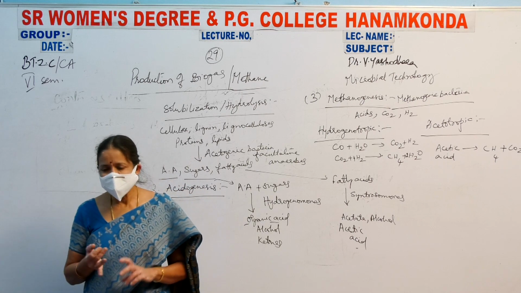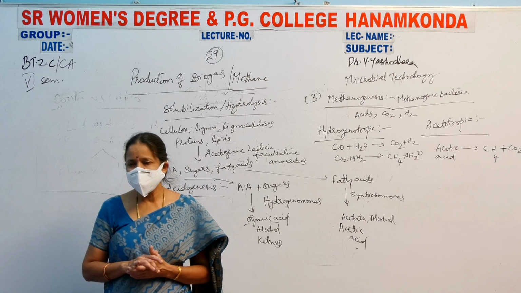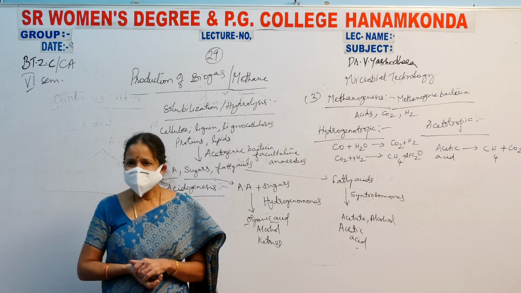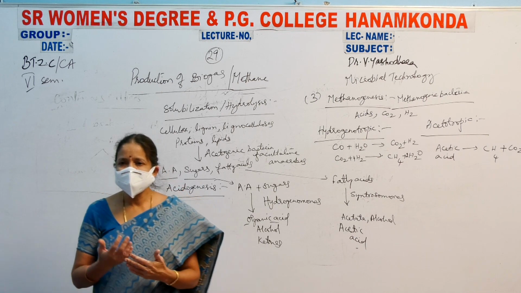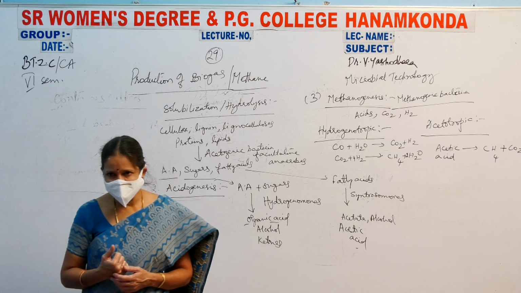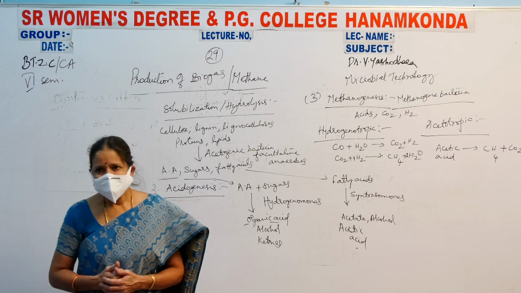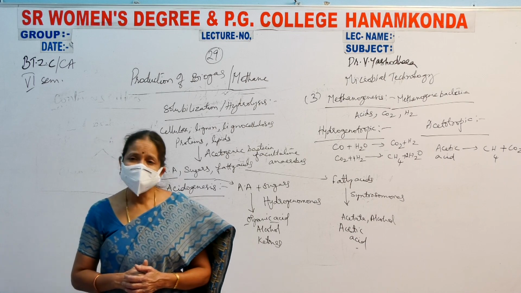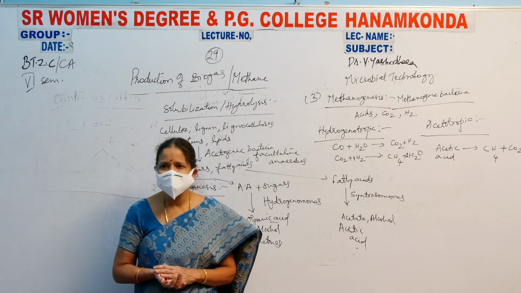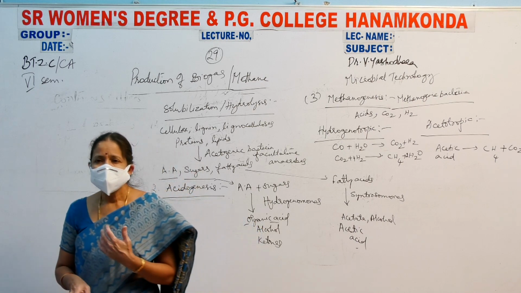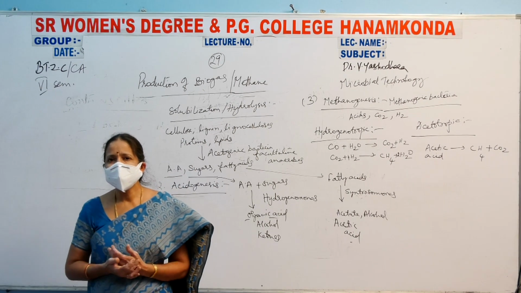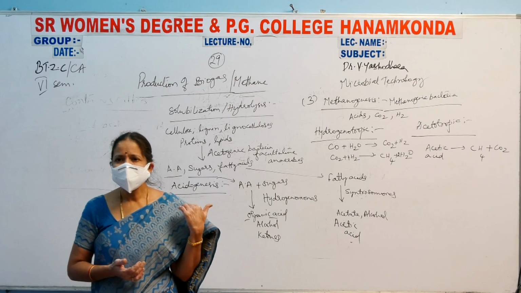Next, a pollution free environment. Next, sanitation in the entire area of the village will be done with the help of this biogas plant. Is it or not? So with this, the next thing is the health of the public in that particular village where the biogas plant is planted. These biogas plants will maintain the health of the individual. Why? Because for cooking you are not using LPG gas, you are not using wood, so the ladies who are cooking won't be getting smoke, so they are very active and their health is okay.